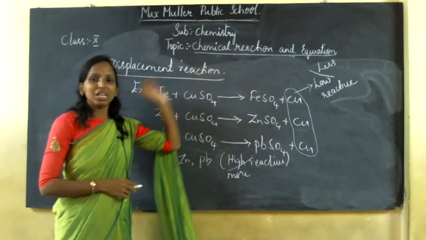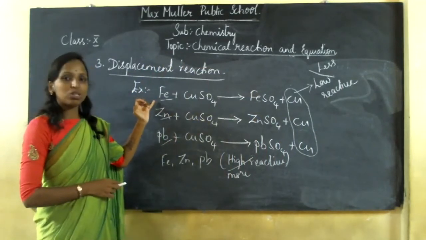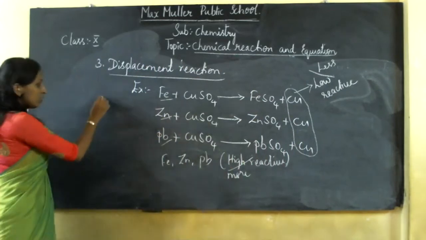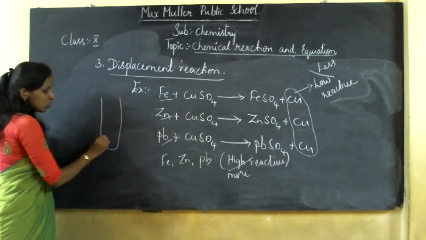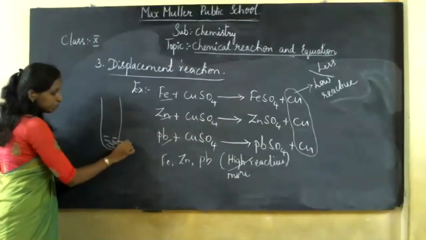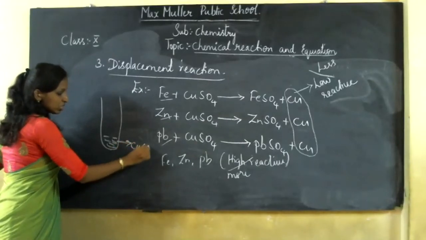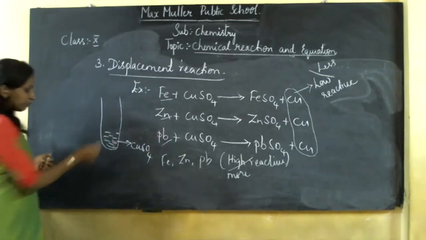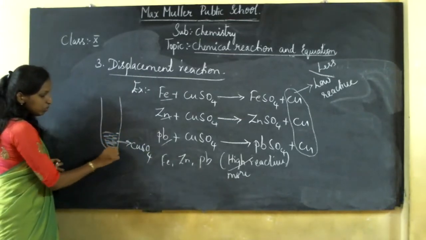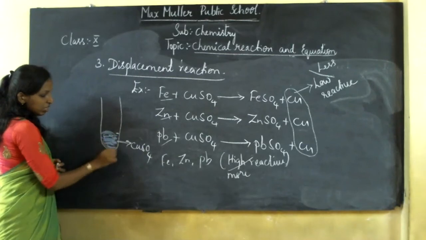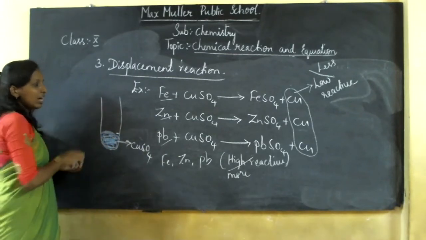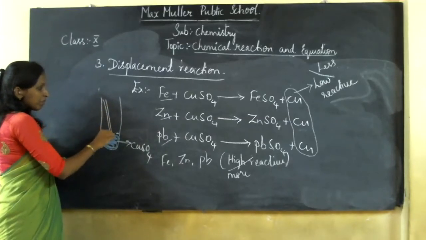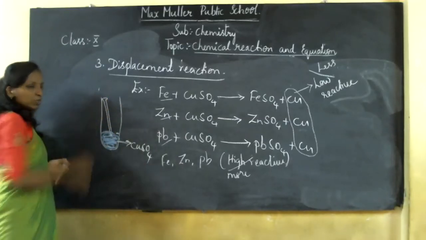In the sense, this is an experiment where the iron, which was in green color, okay, take an iron nail. Now if I take a test tube, inside this test tube I have a copper sulfate solution, CuSO4. I can take that in completely blue color, okay. So now I am going to take an iron nail and dip it inside. See, the iron nail has been dipped inside.